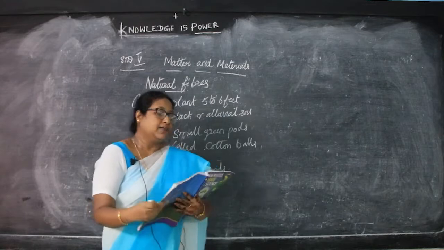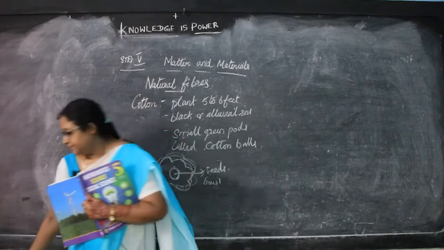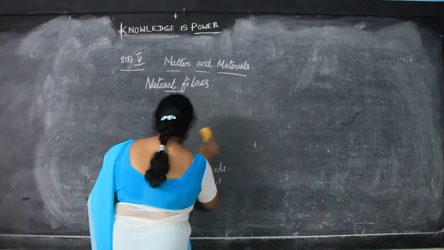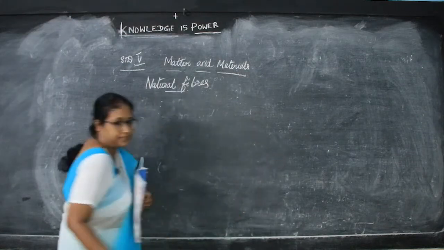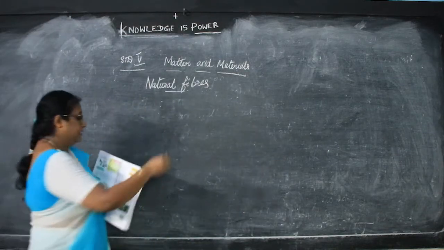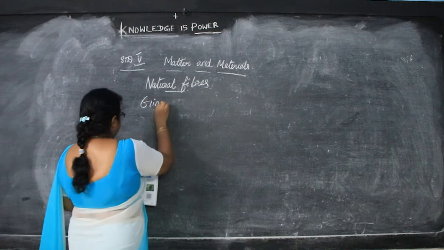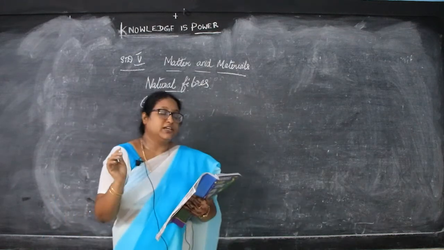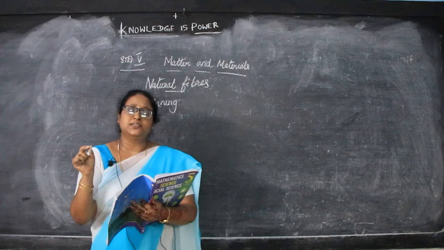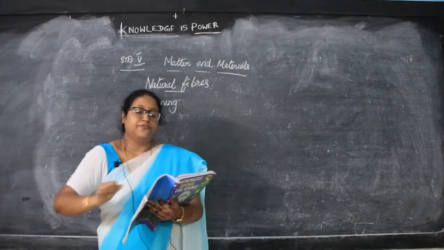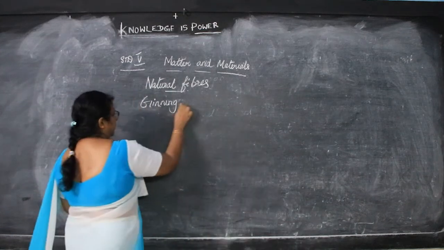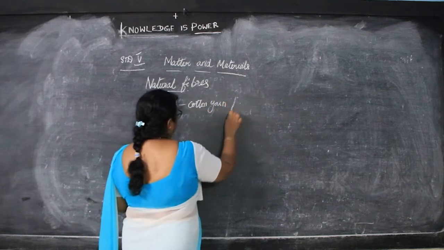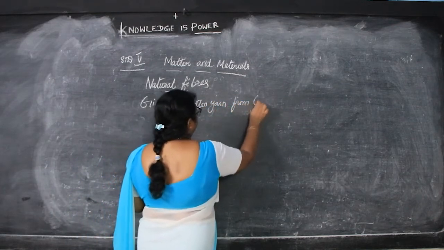Then next, in this process, first is the ginning. In ginning, there are two processes to make cotton yarn from cotton fiber. Yarn is nothing but a thread. Cotton yarn from the cotton fiber.